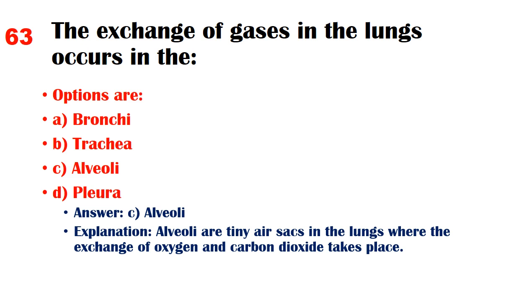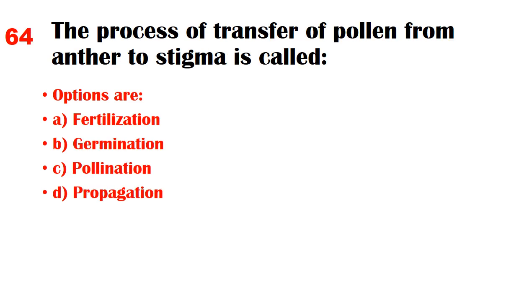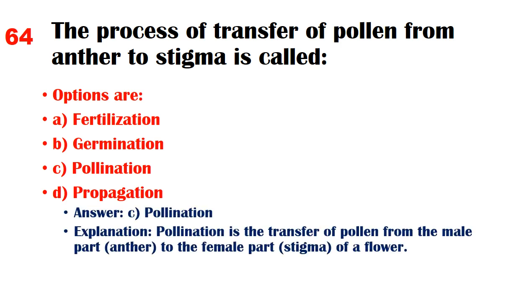The process of transfer of pollen from anther to stigma is called. Options are A. Fertilization, B. Germination, C. Pollination, D. Propagation. Answer C. Pollination. Explanation: pollination is the transfer of pollen from the male part, anther, to the female part, stigma, of a flower.